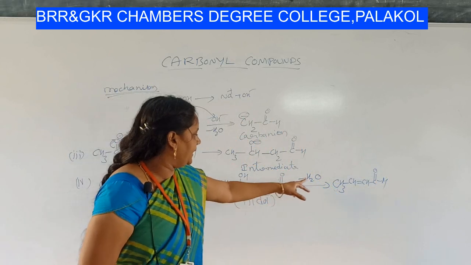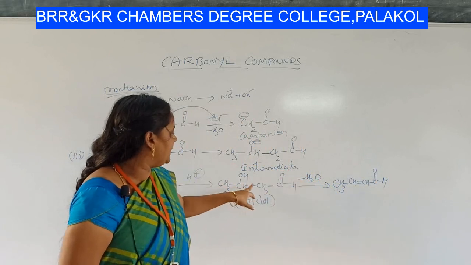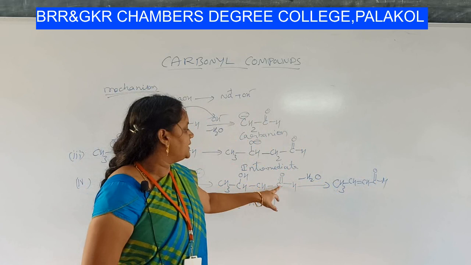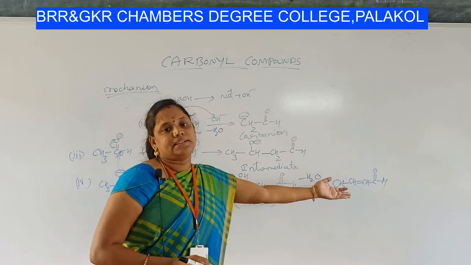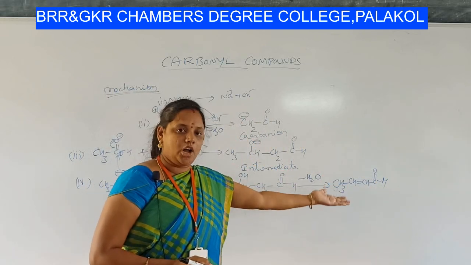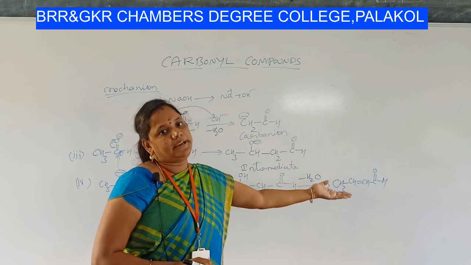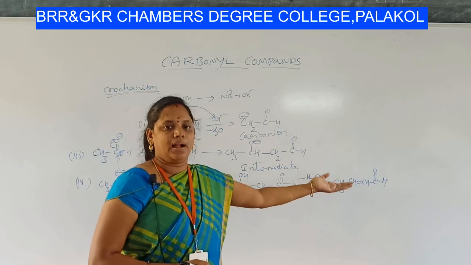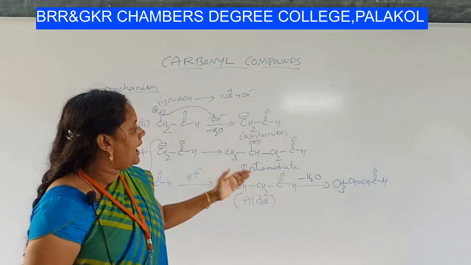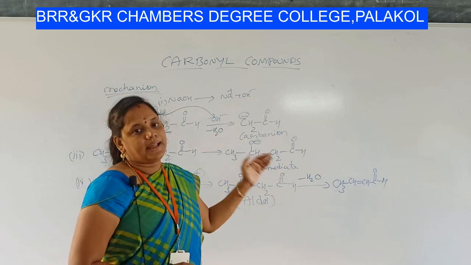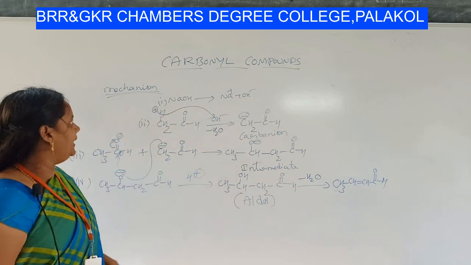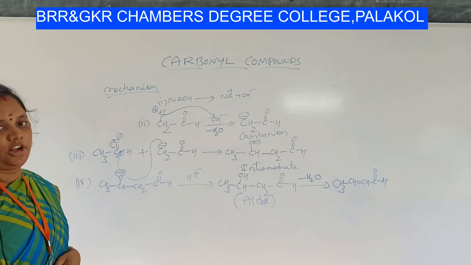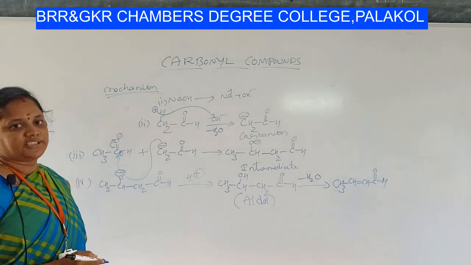Okay, if you remove water, you will get CH3 CH double bond CH C double bond OH. This is crotonaldehyde, an alpha beta unsaturated aldehyde. This is an example of aldol condensation, students.